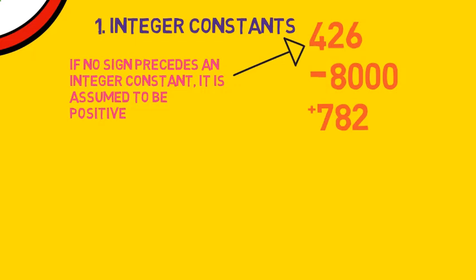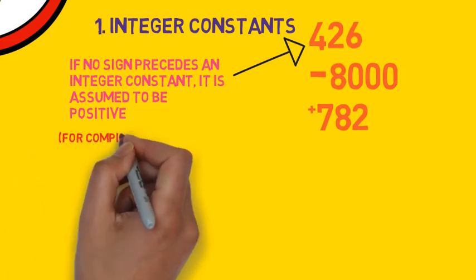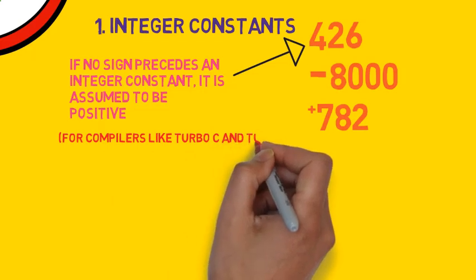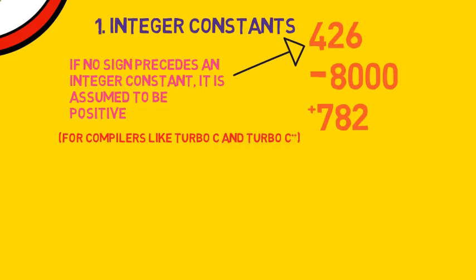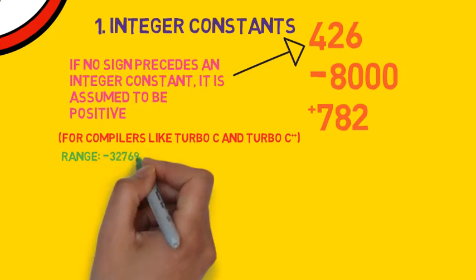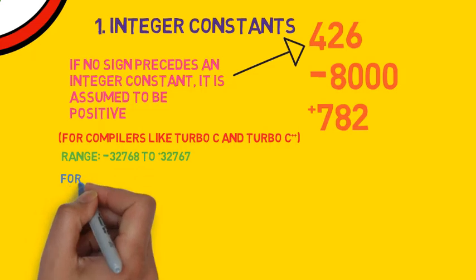An integer constant must have at least one digit and must not contain any decimal point. For compilers like Turbo C and Turbo C++, the range of these integer constants is from minus 32,768 to plus 32,767.